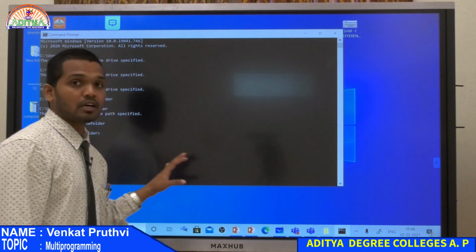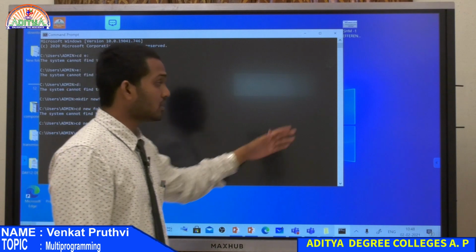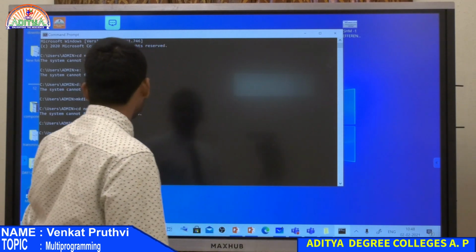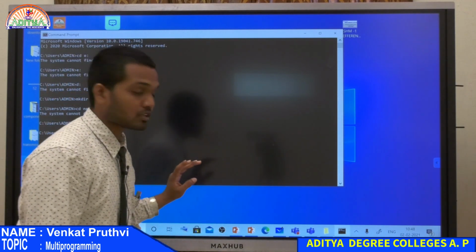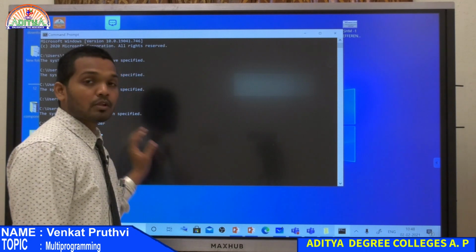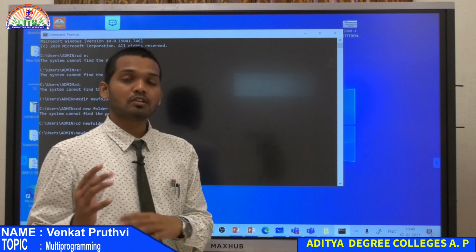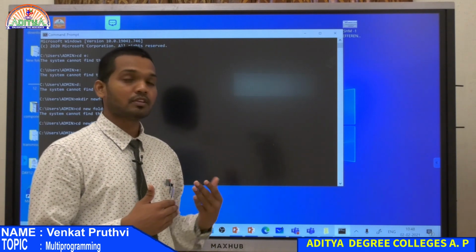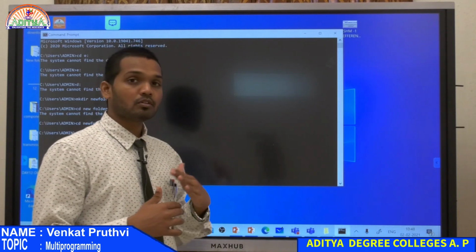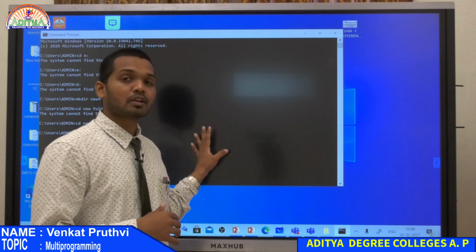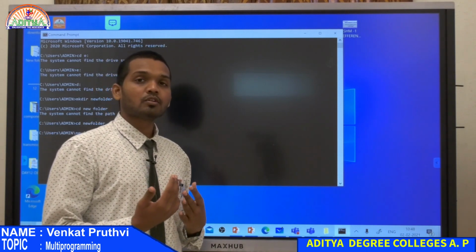If you have a simple screen like this instead of the user interface, it will become very difficult for a user to operate only with the help of commands. Only people who have good knowledge about the commands and the operations of this computer will be able to operate or manage it. Otherwise, an ordinary user won't be able to.